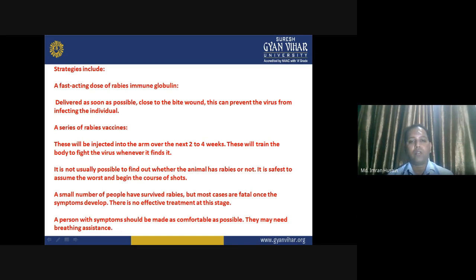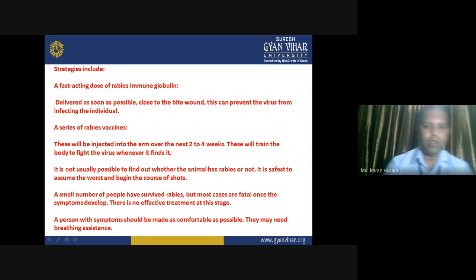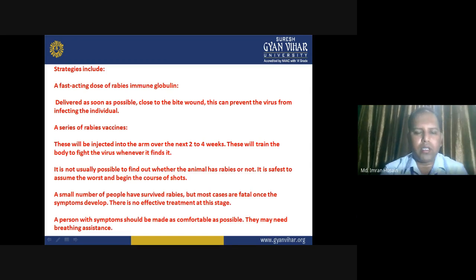It is not usually possible to find out whether the animal has rabies or not. It is safest to assume the worst and begin the course of shots. A small number of people have survived rabies, but most cases are fatal once the symptoms have developed. There is no effective treatment at this stage. Once the symptoms start to appear, you cannot control the condition, although if the individual immediately receives the treatment, then the condition is much more manageable.